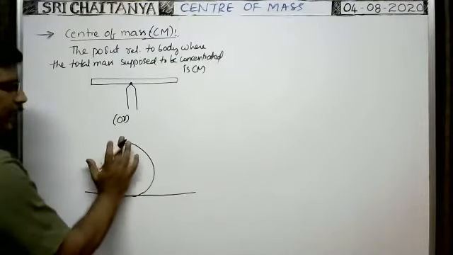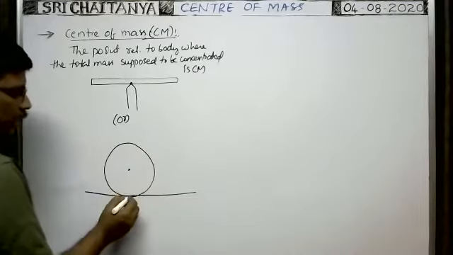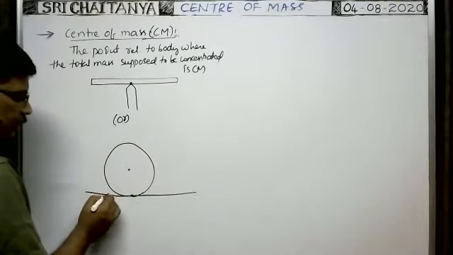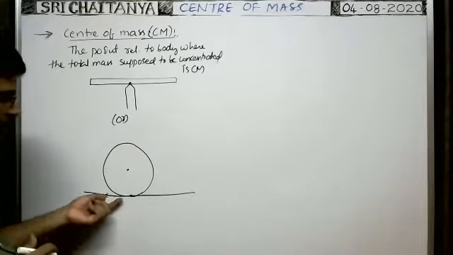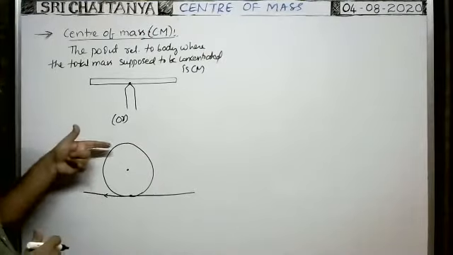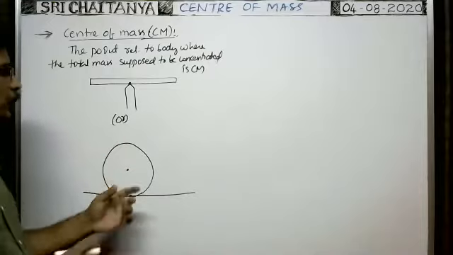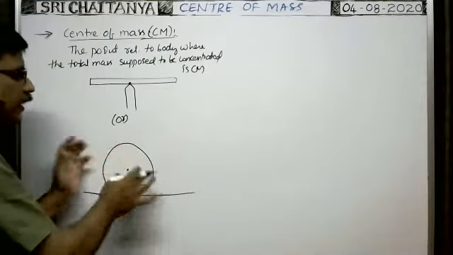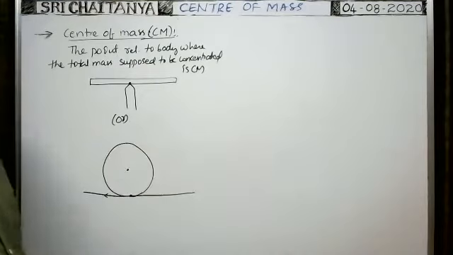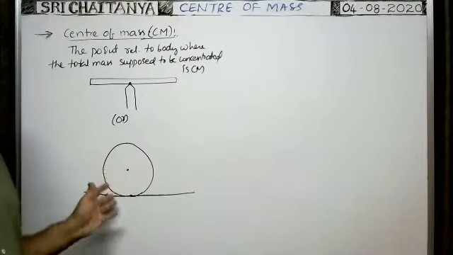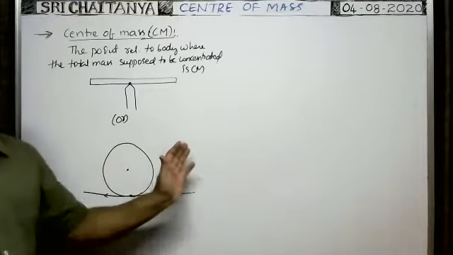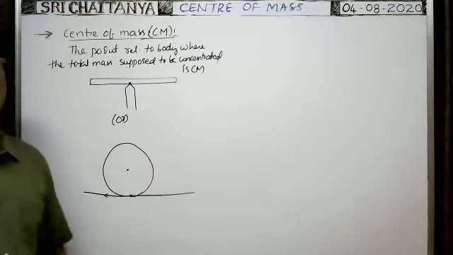Friction acts at the point of contact in this direction and pulls the bottom surface towards the left, and because of the applied force, the upper surface moves towards the right. Due to that, the body will rotate, and at the same time, the body travels in the forward direction. That means the body has rotational motion as well as translational motion.